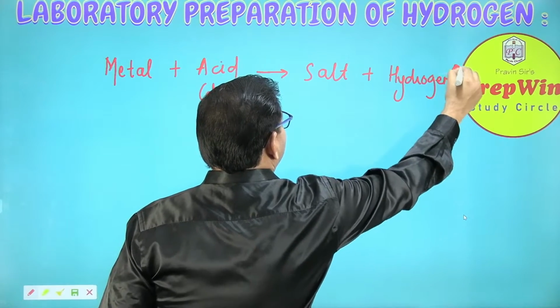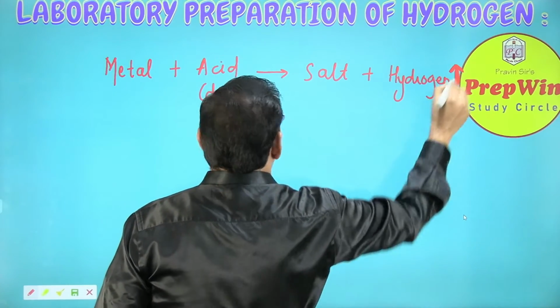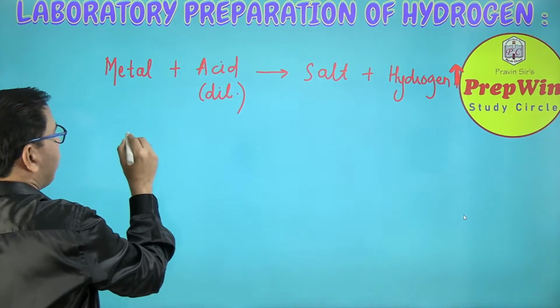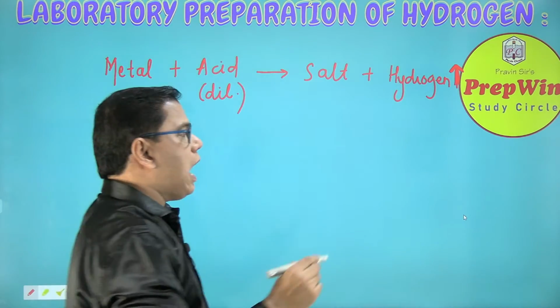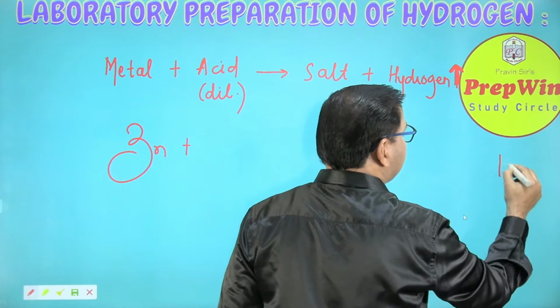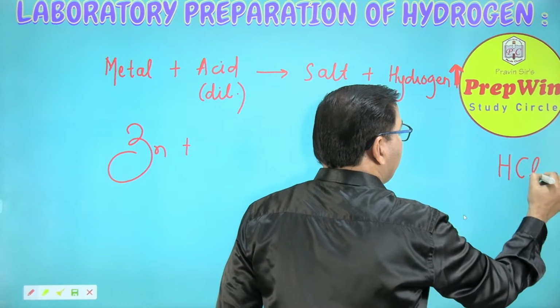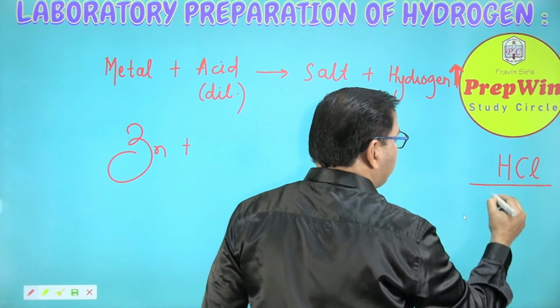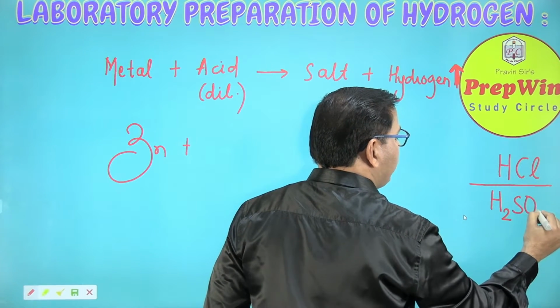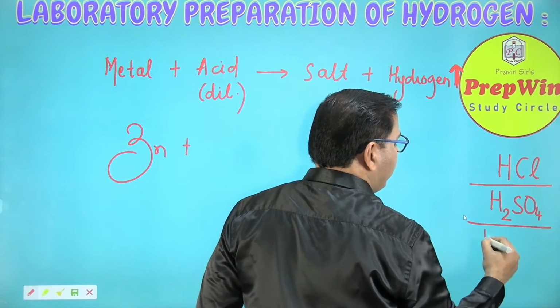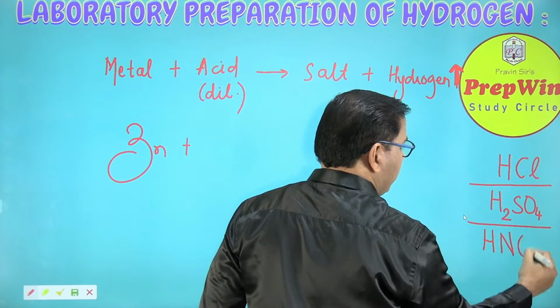Gas we represent by an arrow pointing in the upward direction. So we all know the metal which we are going to use is zinc. We have the option of 3 acids in the laboratory. We generally use one out of these 3 acids. Either we use hydrochloric acid, or sulfuric acid, or nitric acid.